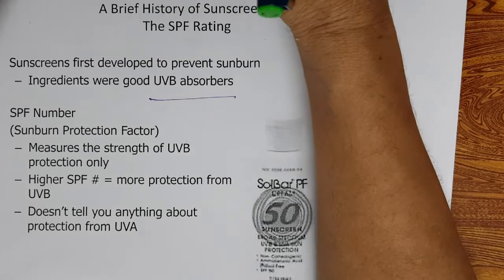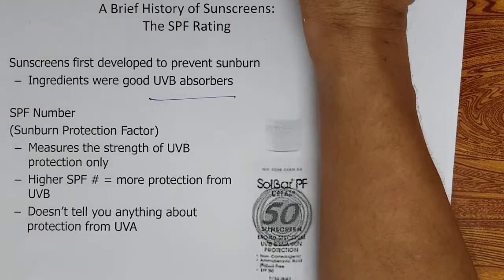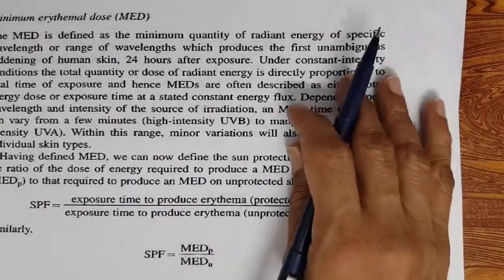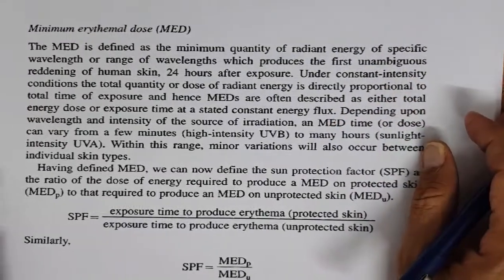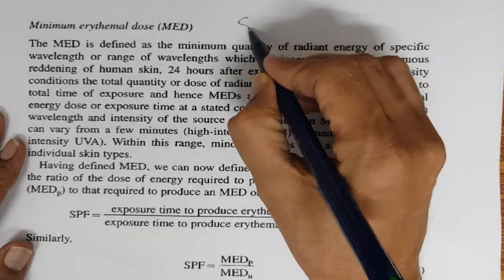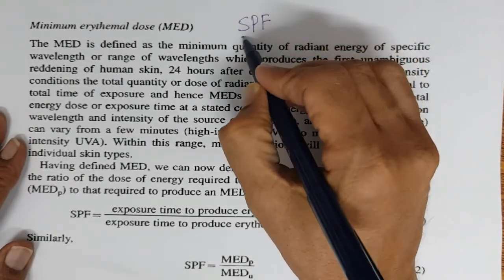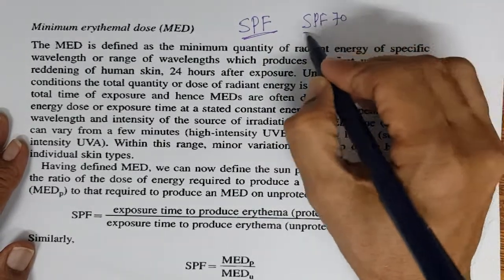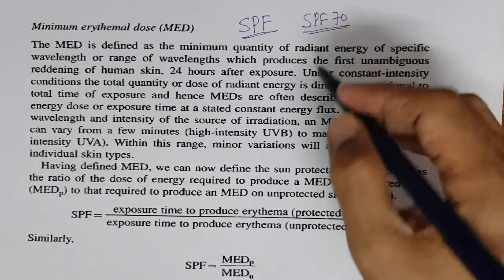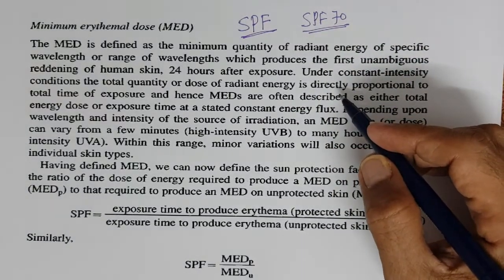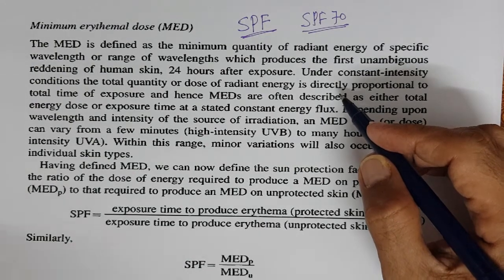So how do we measure the UVA protection and UVB protection? This is UVB protection. UVB protection is measured, and we have explained this in full in part 6, but anyway, SPF, sun protection factor. If somebody says SPF 70, it means 70 times more protection than skin without this sunscreen.